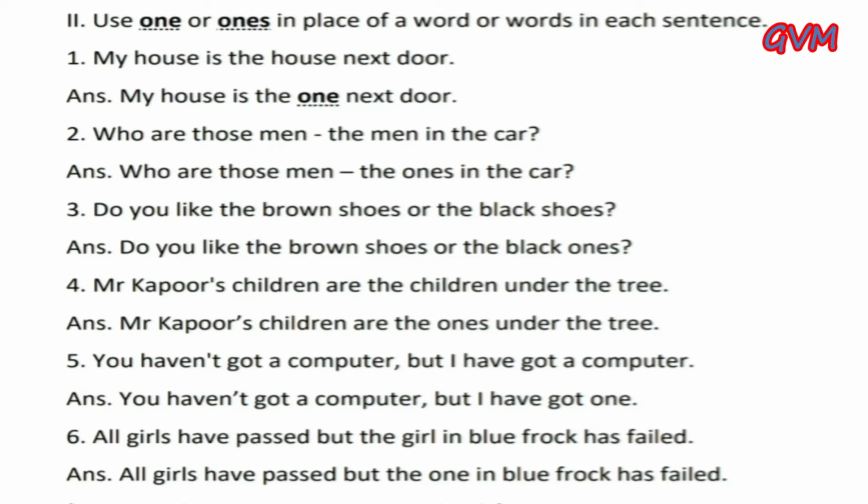Third, do you like the brown shoes or the black shoes? And the answer is do you like the brown shoes or the black ones? Fourth, Mr. Kapoor's children are the children under the tree. And the correct answer is Mr. Kapoor's children are the ones under the tree. We use ones because children is in a plural form. Fifth, you haven't got a computer, but I have got a computer. And the correct answer is you have not got a computer, but I have got one. Sixth, all girls have passed, but the girl in the blue frock has failed.